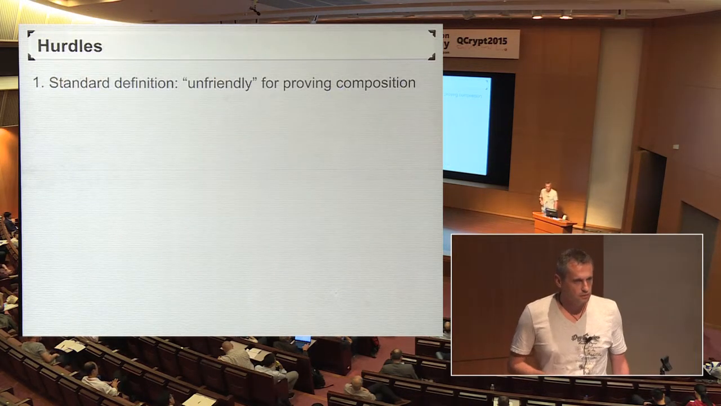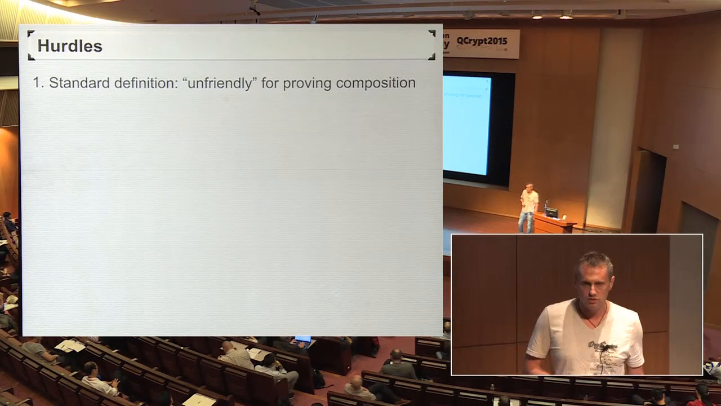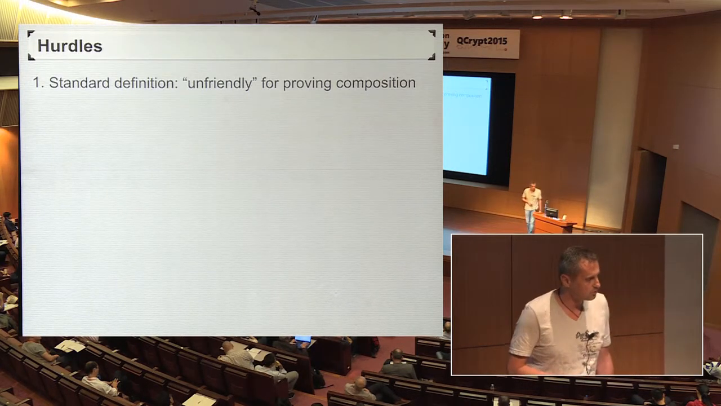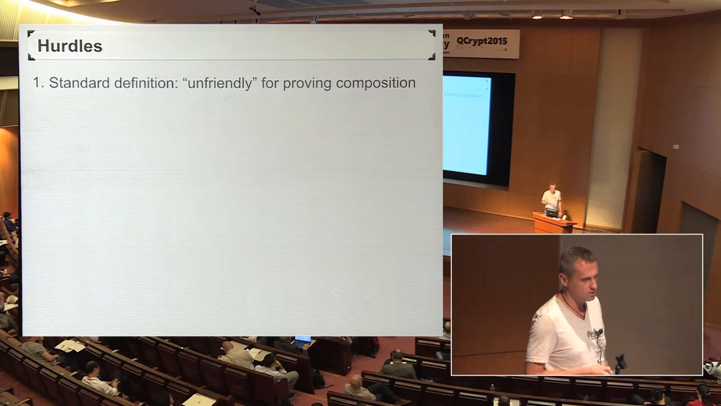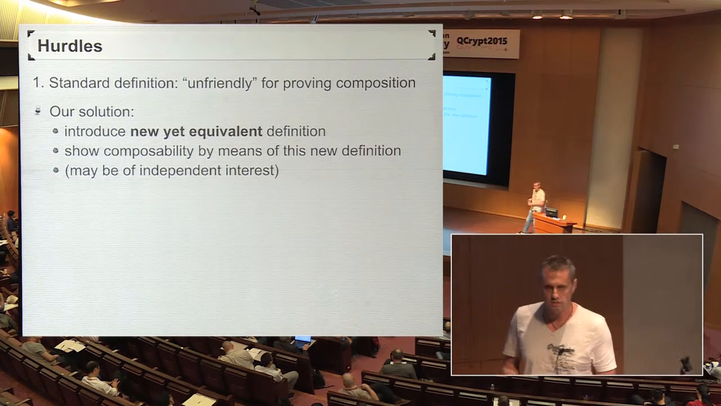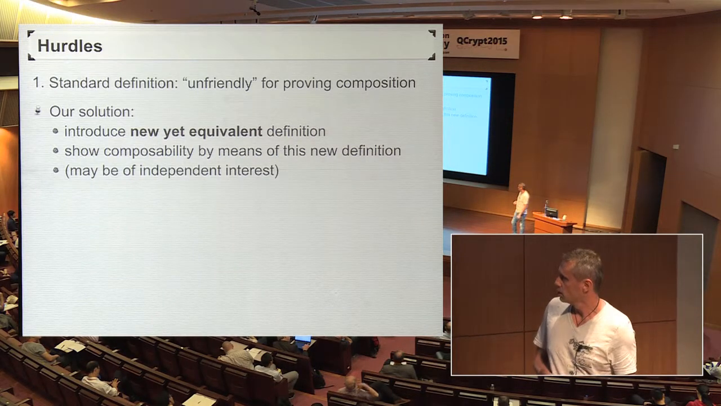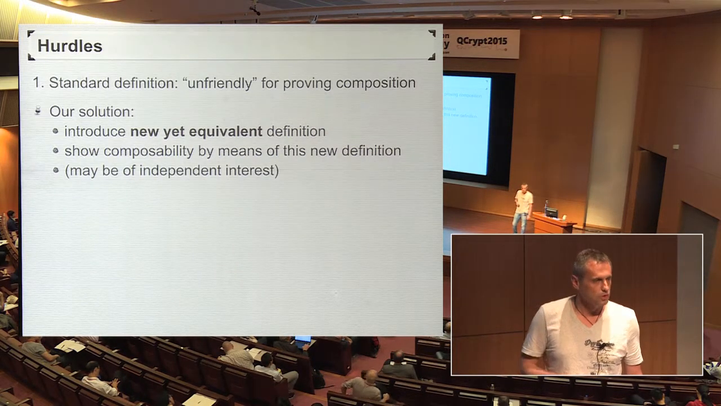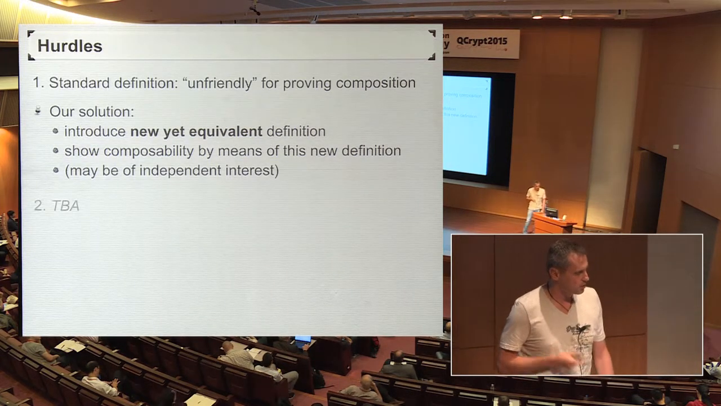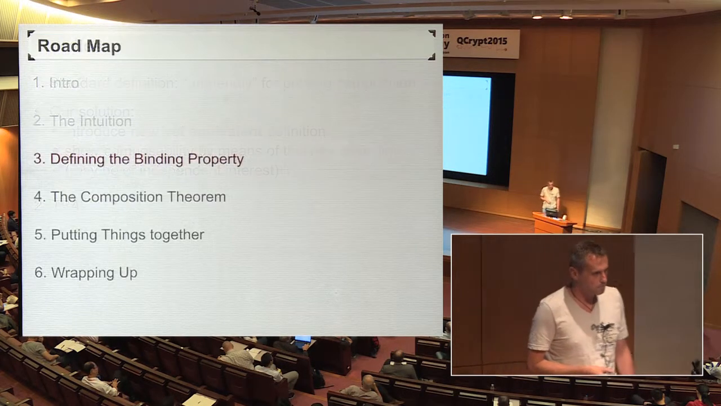Okay, that sounds easy enough. There are a couple of hurdles that we had to deal with. One is that the standard definition for the binding property turns out to be unfriendly for proving such a composition, so we had to come up with a new definition for the binding property, which we showed to be equivalent to the standard one, but this new one turned out to be handier to work with, at least for our purpose. Now there's going to be another hurdle I'll talk about later when I get there.